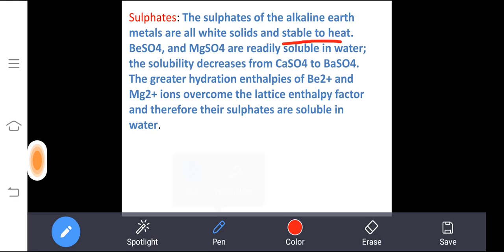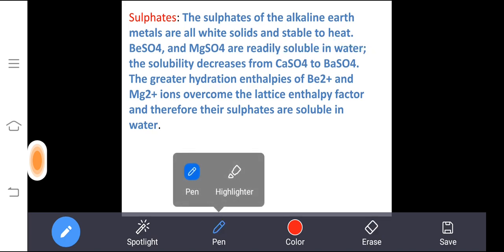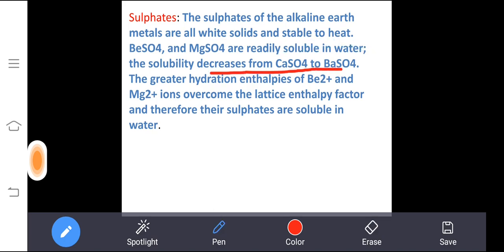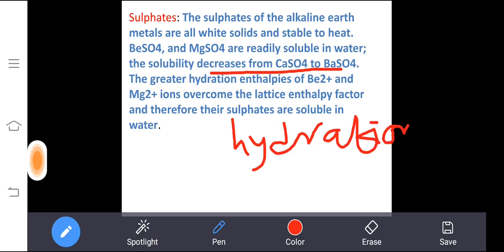And what will happen to the solubility? The solubility decreases from calcium sulfate to beryllium sulfate. This you know. What concept do you want to apply here? Hydration energy. Now definitely a doubt would come to your mind: Sir, for hydroxide, when you move down the group, the solubility increases, and you are saying for sulfate, the solubility decreases. What is the meaning, sir?